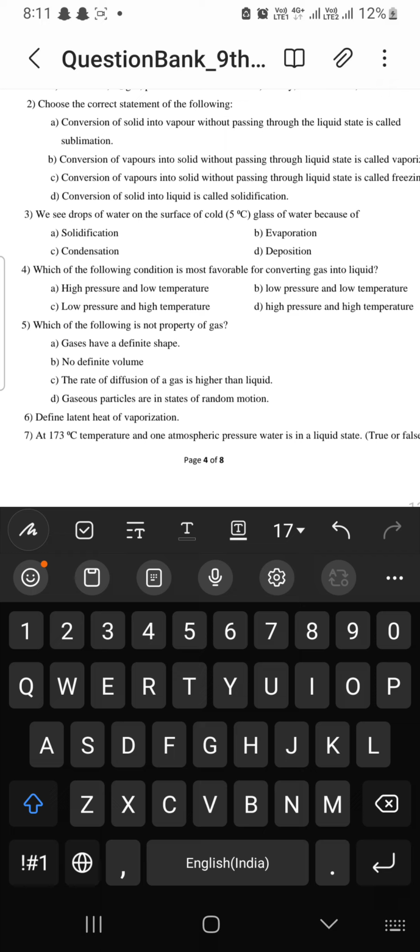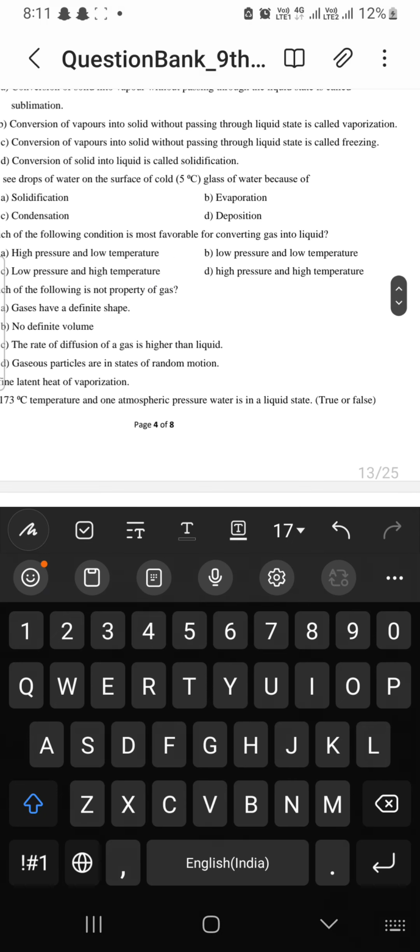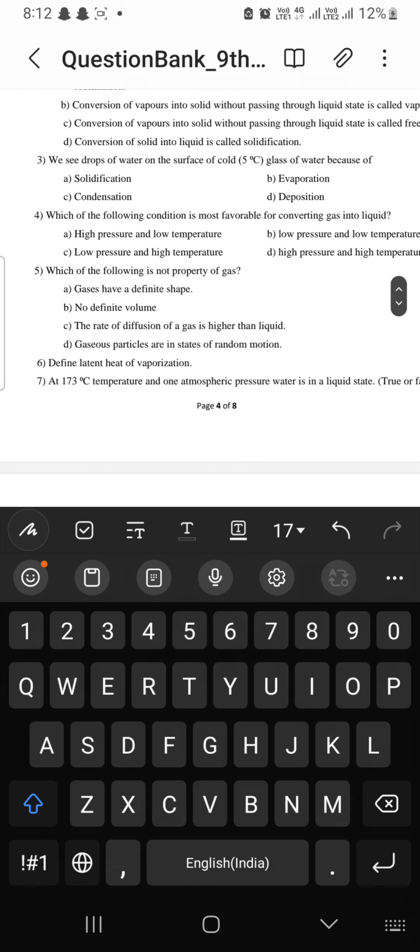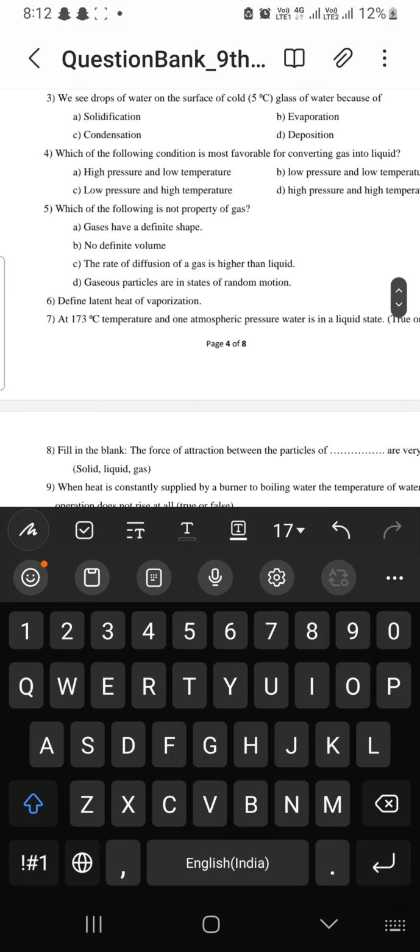Then let's define latent heat of vaporization, that you can get from the textbook. At 173 degrees Celsius and 1 atmospheric pressure, water is in liquid state. False. It is not correct, because we know water starts boiling at 100 degrees Celsius and vapor starts coming out below its boiling point. So water will not be liquid at 173 degrees Celsius.